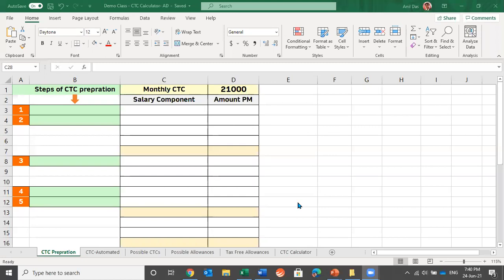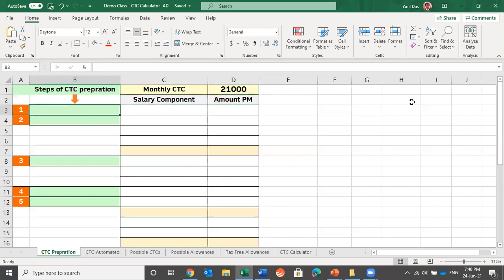So let's try to make a CTC breakup on whatever steps which we have seen. I have taken a monthly CTC of 21,000 intentionally because I want to include ESIC into the calculation. All those employees whose salaries are 21,000 or less come under ESIC Act. All those people whose salary is more than 21,000 do not come under ESIC Act. So there are many labor laws. Now let's try to calculate the CTC breakup of 21,000 as a first step, which we have seen.